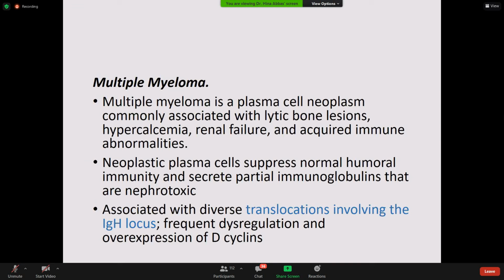The rest, polyclonal, is not neoplastic. Normally, if there is an infection, for example a bacterial infection, and antibody has to be produced, what will it be like? It will be polyclonal. Some will be IgG kappa, some will be IgG lambda, okay? But in neoplasia, you will get a monoclonal proliferation, all IgG kappa of similar types. Is it clear?